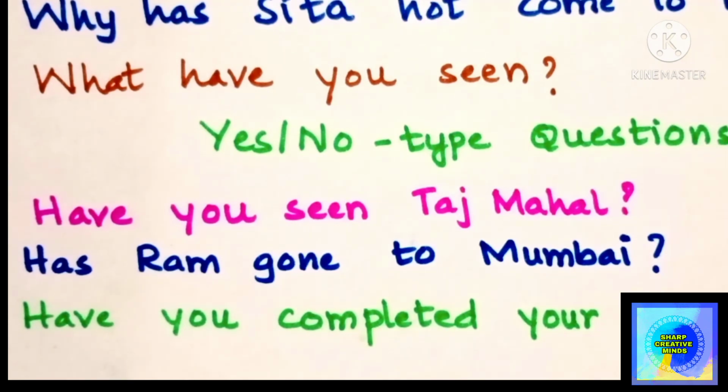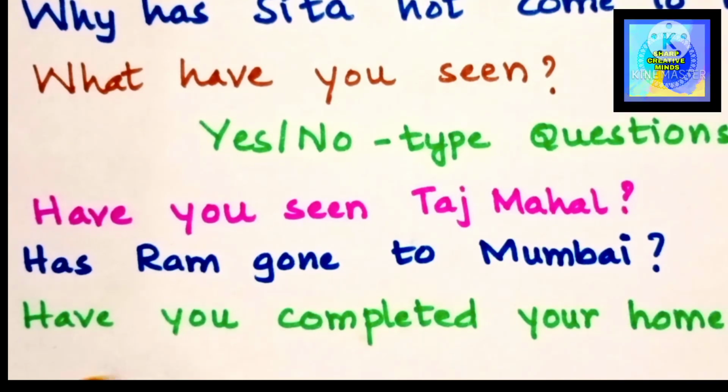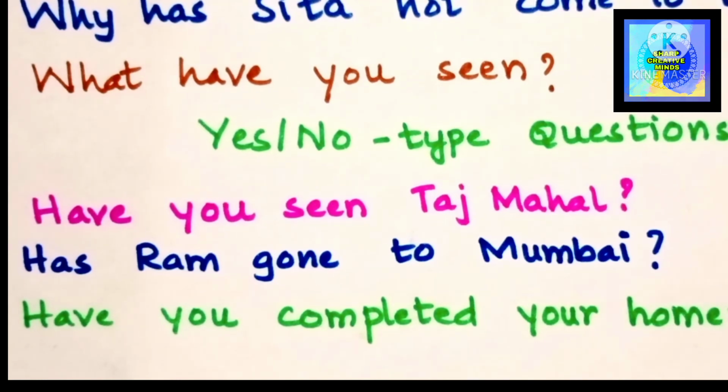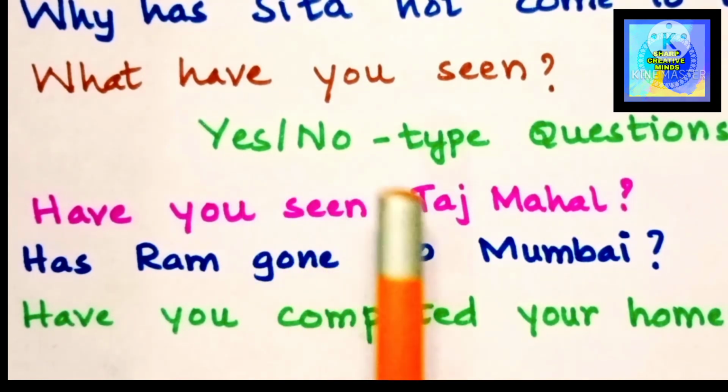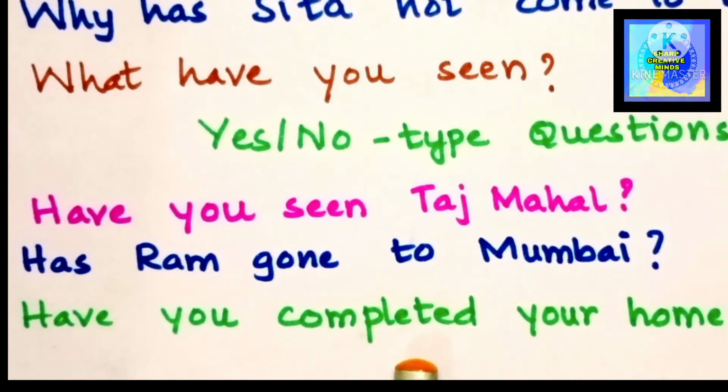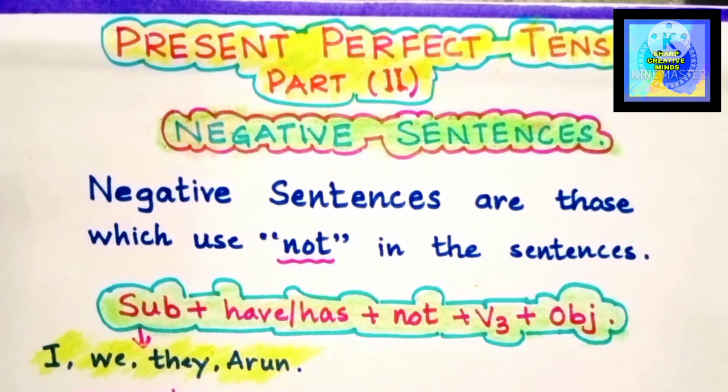Have you completed your homework? If you have completed your homework, you will say yes. And if you haven't completed your homework, you will say no. So this type of questions are called yes and no type of questions. So this was the second part of the present perfect tense. Go through the first part and the second part totally. You will get the idea of present perfect tense completely, which you can make use of to speak these sentences in your routine talks.